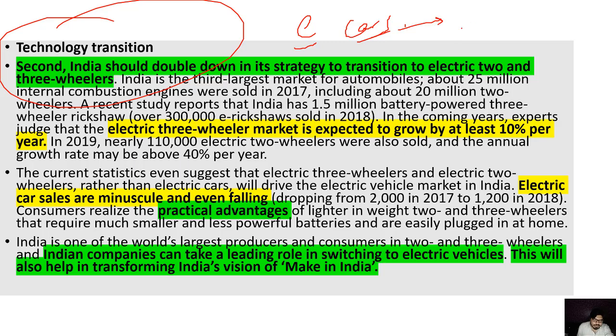Like recently, a car was launched that was costing around 25 to 30 lakh rupees. It is a luxurious category. It is not the common man's category. So they do not have any items left to choose, and the e-car sales are actually declining. This is not rising. That is the reality.